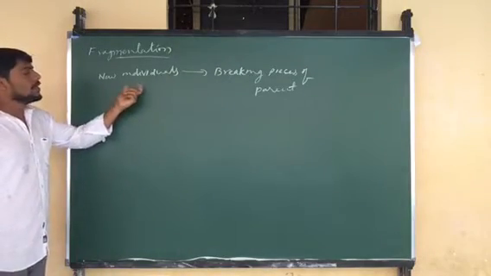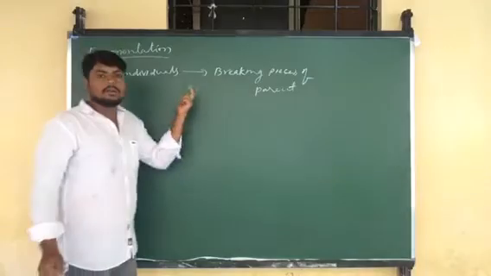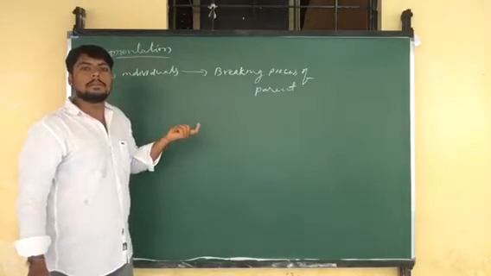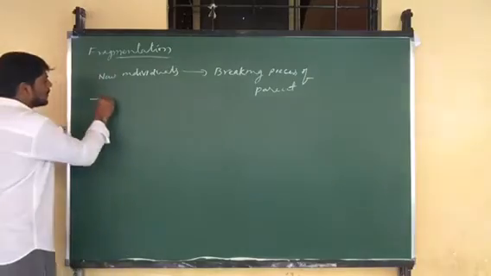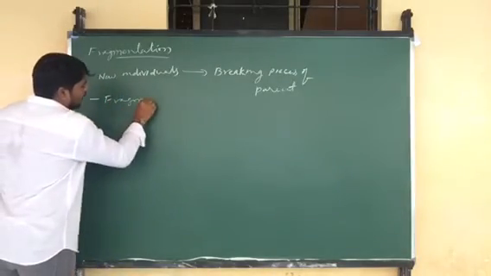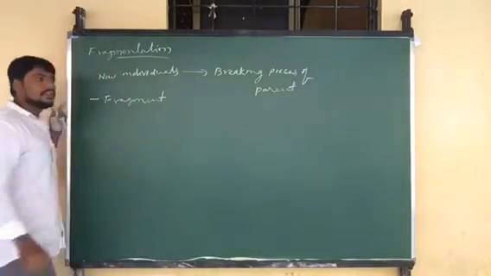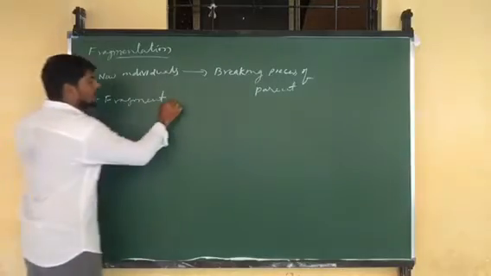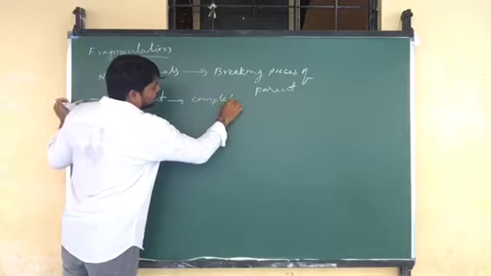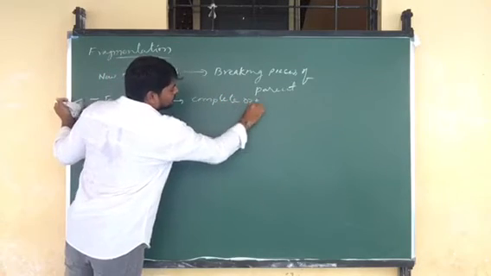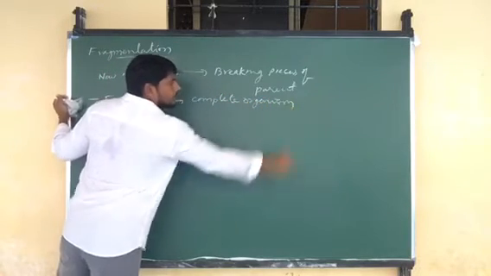Each piece or cut part which is separated from the parent body is called a fragment. These fragments start to develop into complete organisms.